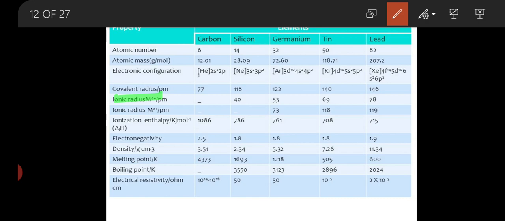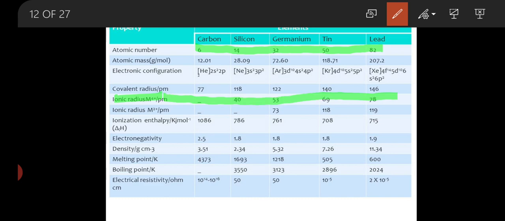As the atomic mass increases from top to bottom of the 14 group elements, the radius also goes on increasing, because the number of shells increases and the arrangement of electrons in shells also increases. Due to this increase in size, the atomic as well as ionic radius goes on increasing.